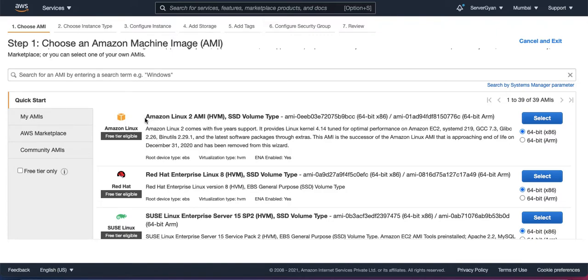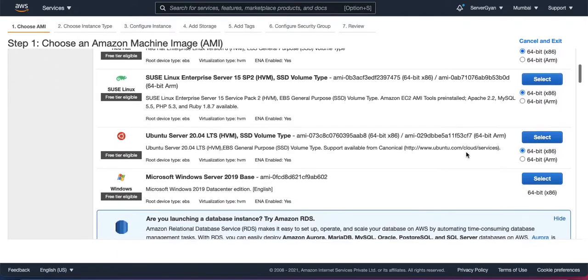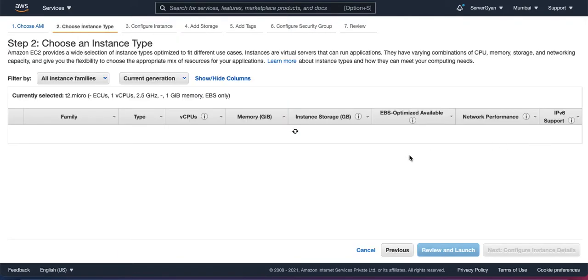So the very first thing here is whatever image you would like to choose, you can choose. These are two AMIs. First of all, this is going to be x86 64-bit, and the second one is going to be ARM. This is going to make a very big difference in your cost, moreover the performance, and obviously new instances like T4G, C6G, R6G are going to be available with ARM type. Otherwise, by default, you can opt in x86 64-bit. For this tutorial, I'm going to take Ubuntu.